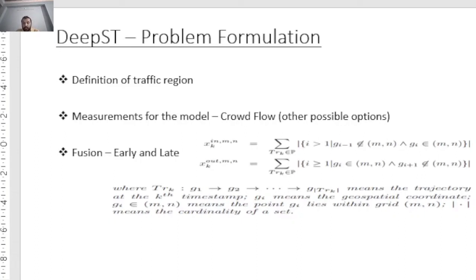Typically the movement of crowds can be represented by a collection of trajectories. We are naming that P. So for a grid (m, n), the inflow and the outflow are given by these equations. And the problem statement is here: if we know the historical observations, we have to predict the next timestamp future observation.